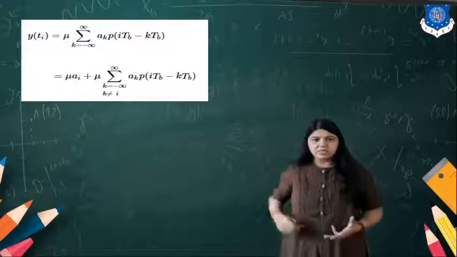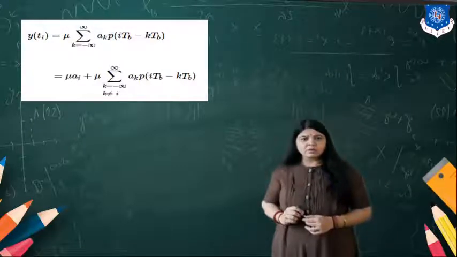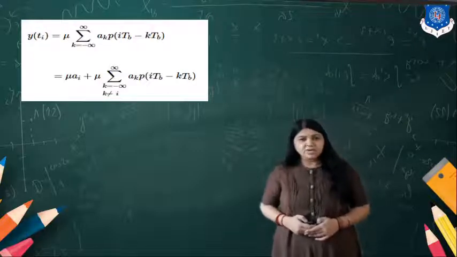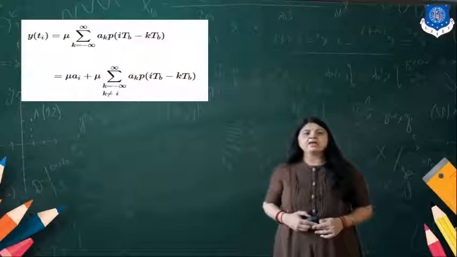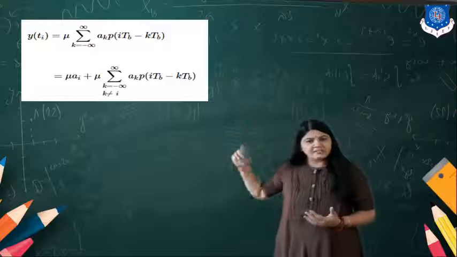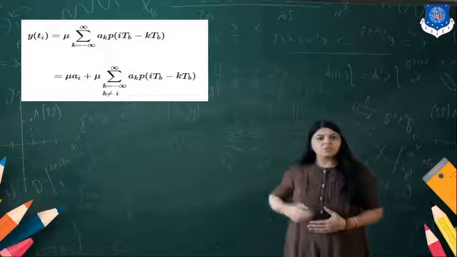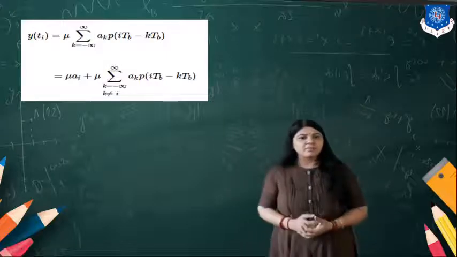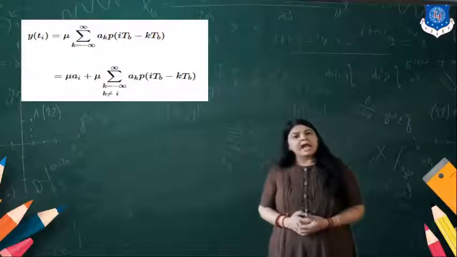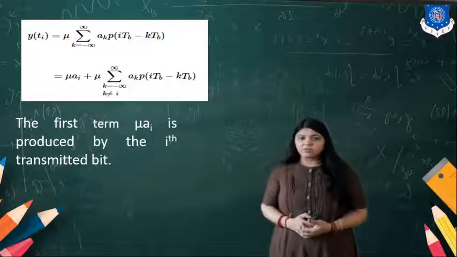Here y(t_i) is equal to mu times the sum over k from minus infinity to infinity of a_k p(t_i minus k T_b). Again we can rewrite this equation as mu a_i plus mu times the sum over k from minus infinity to infinity of a_k p(i T_b minus k T_b), where k is not equal to i.